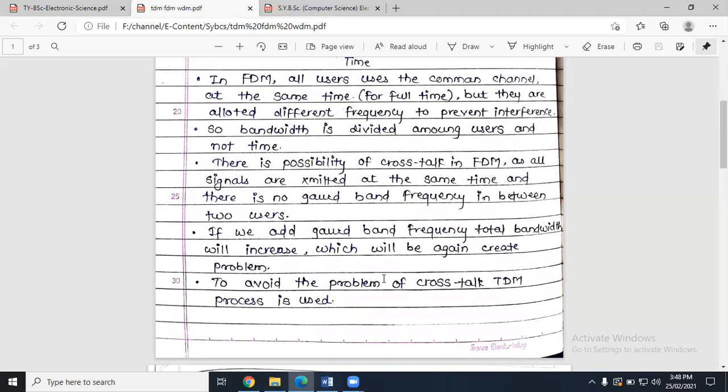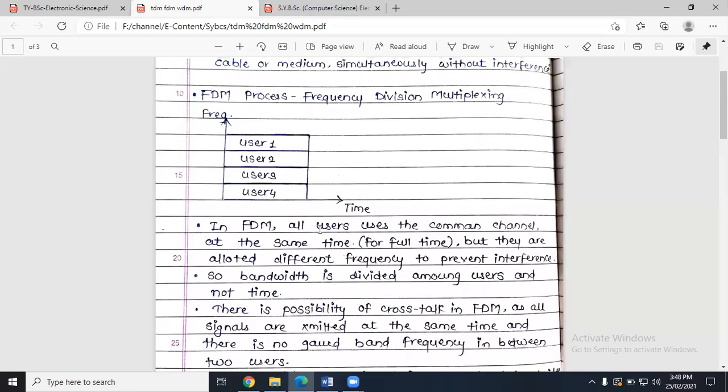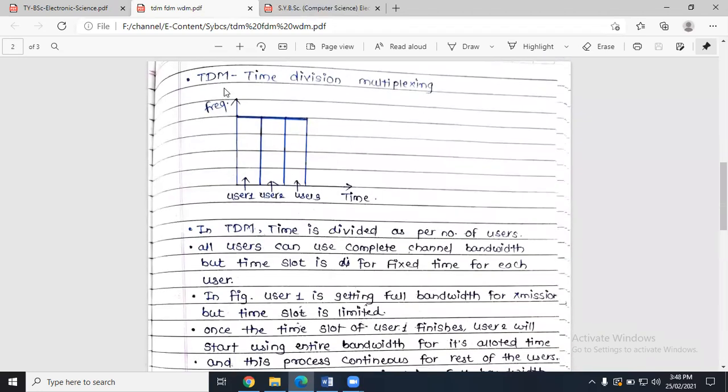To avoid the problem of crosstalk, the TDM process is used. Now that we have seen that there are some drawbacks in the FDM technique, to overcome or to reduce those drawbacks, we have another system which is time division multiplexing, which is TDM. Now look at the diagram. In this diagram, we have two similar axes, frequency and time, right?